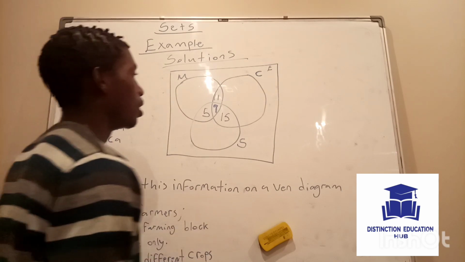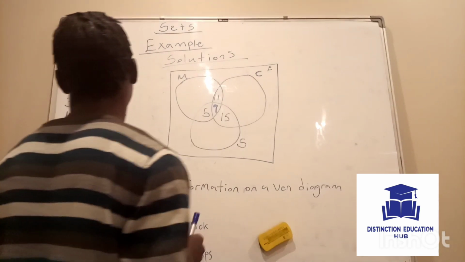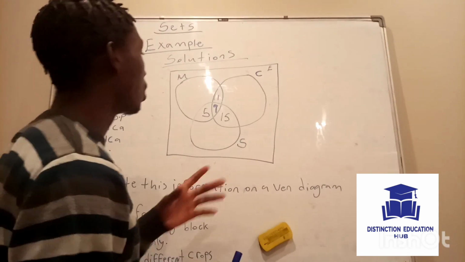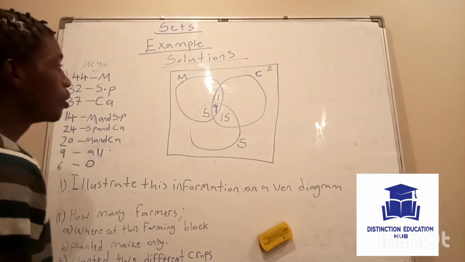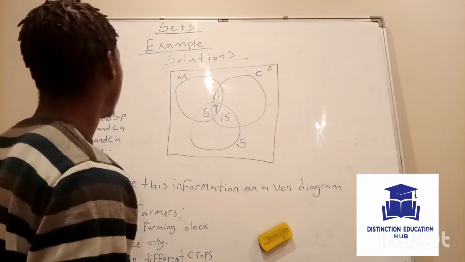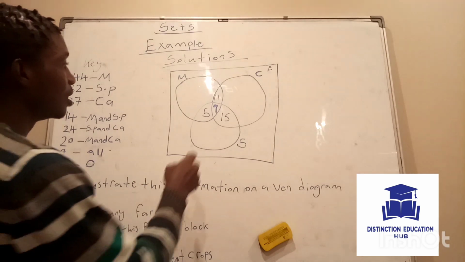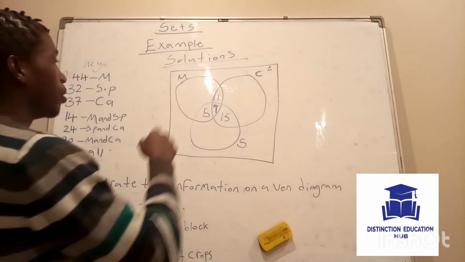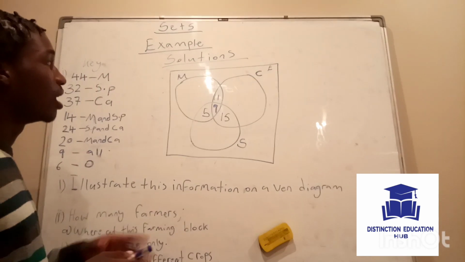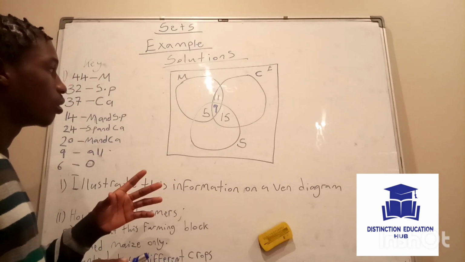Okay, now you go to the farmers that planted only one crop. So in order for you to find the number of the farmers that planted only one crop, you add everything. Let's say we want to find the number of farmers that planted maize only.